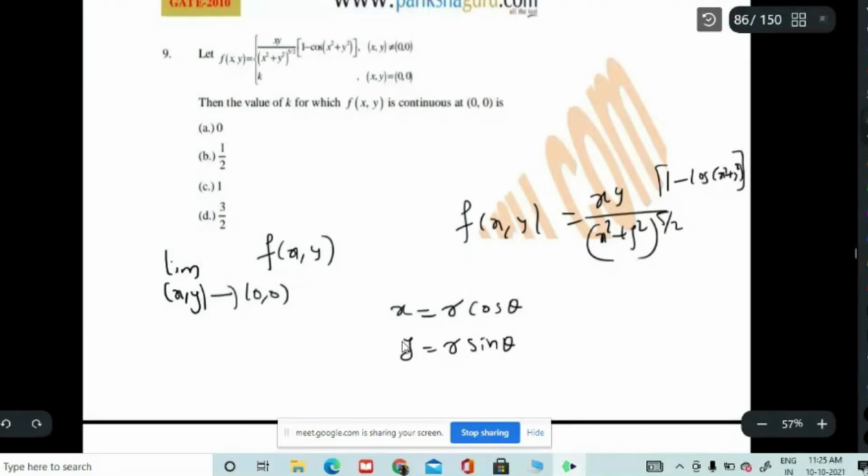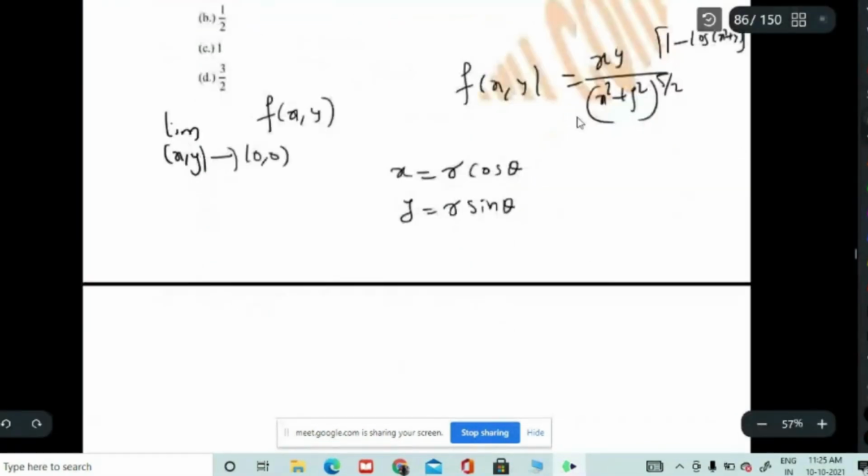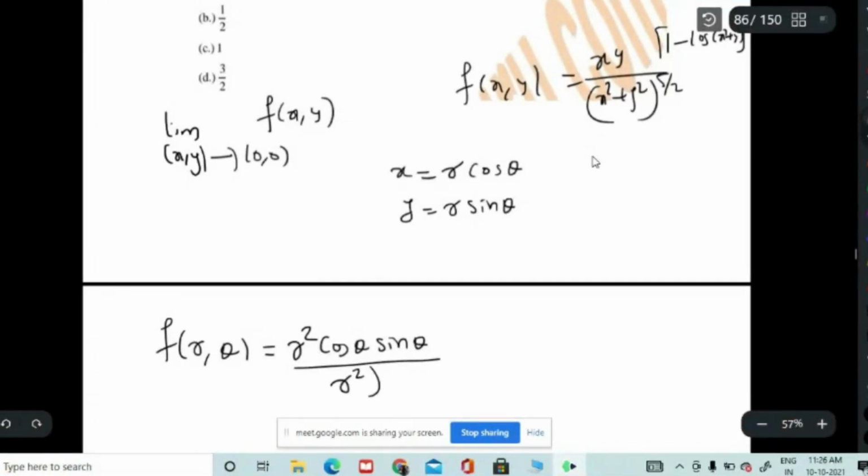Then this equation you can rewrite as f of r comma theta, which will be equal to, in the numerator, r square cos theta sin theta, and in the denominator you have (r square) raised to 5 by 2, and here you have 1 minus cos of r square.